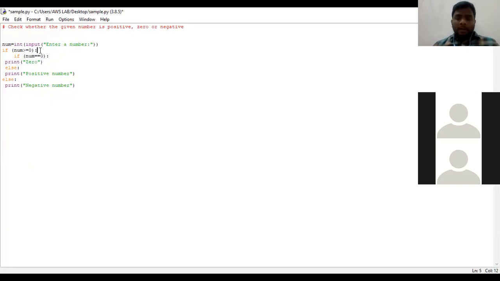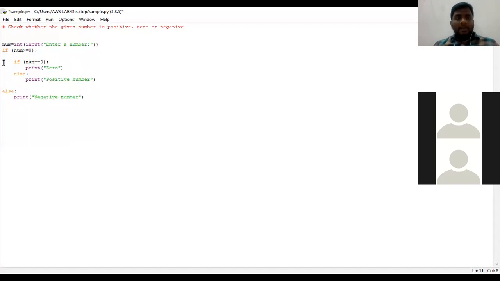For this this is the indentation part, and this will be else part, and for this else, this will be the body, and this will be the outer else. So clear with this program?